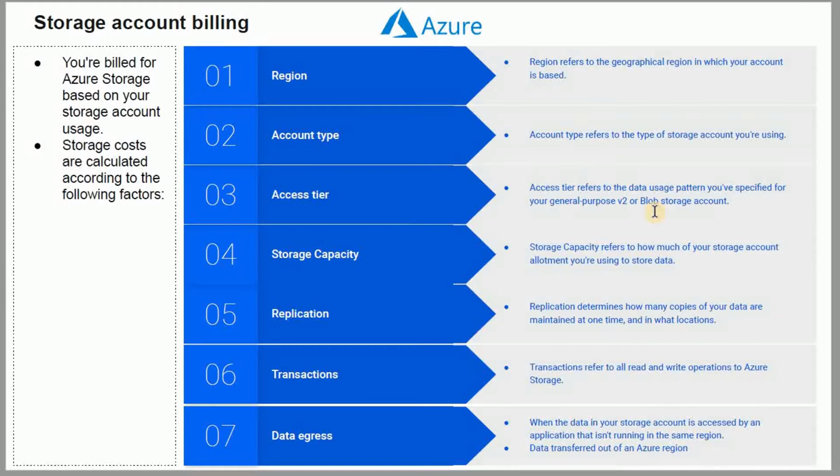And data egress is another model, which applies when your data is stored in one place and your application is deployed on a different region. So this is another model you can choose, and based on that your billing and cost will apply. So storage costs are calculated based on these parameters. As per your need, you can decide what kind of account you need.